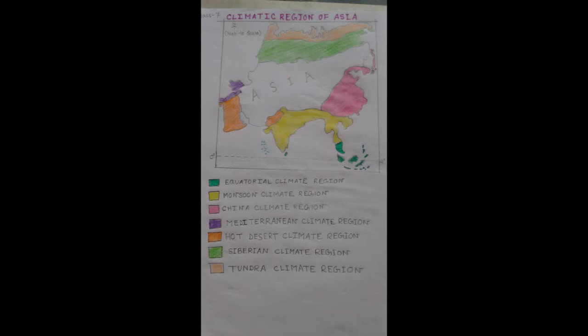And other trees like cork, oak, olive and some bushes with deep roots and subshrubs are found in this region. And in this category they are laurel, lavender, rosemary, etc. Now let's discuss the hot desert climate region. It is observed in the Arabian desert, the Thar desert of India and Pakistan, Iraq, Iran and Kuwait.